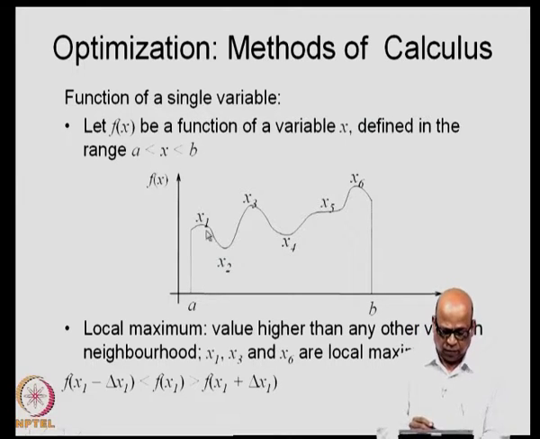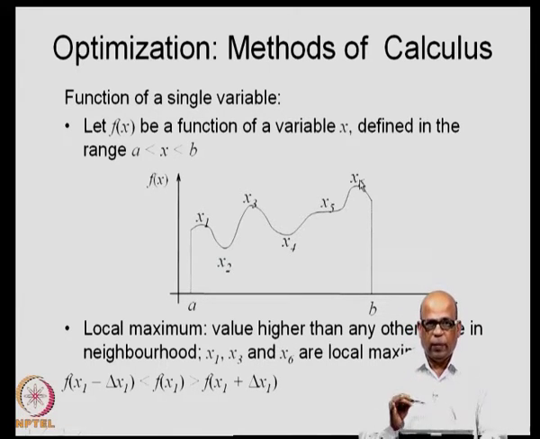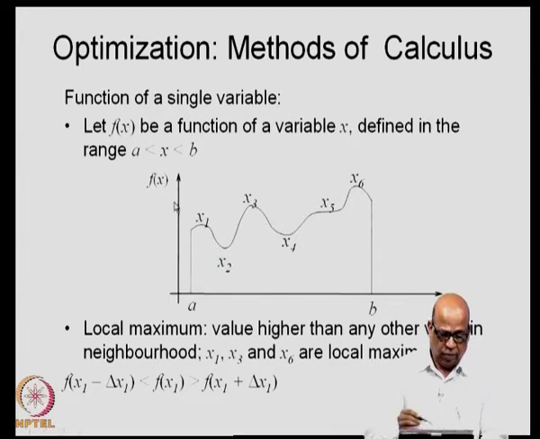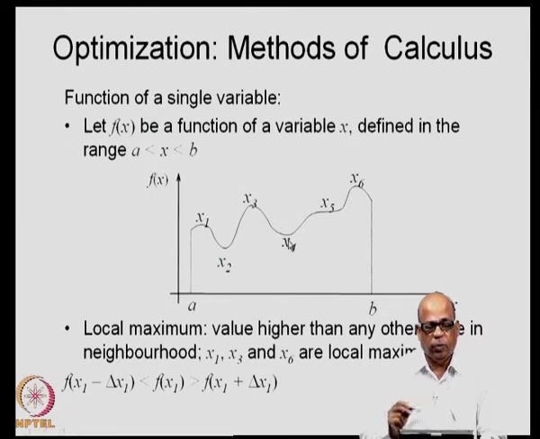One more interesting feature: whenever we have a local maximum or local minimum, what is happening? The slope was in this direction when we came from point A, the slope kept on reducing and then becomes 0 at this point. Similarly, at x2 the slope becomes 0, at x3 the slope becomes 0, at x4 the slope is 0, at x6 the slope is 0. So, at local maxima and local minima, the slope is 0. The slope of the function, that is dy by dx, or f dash of x, will be 0. The first derivative of the function will be 0 at this location.